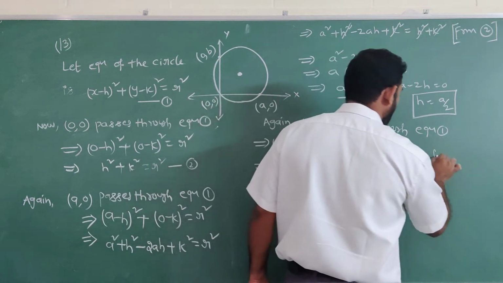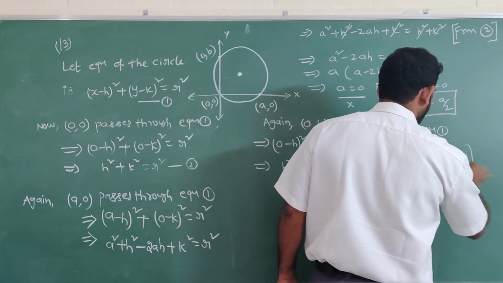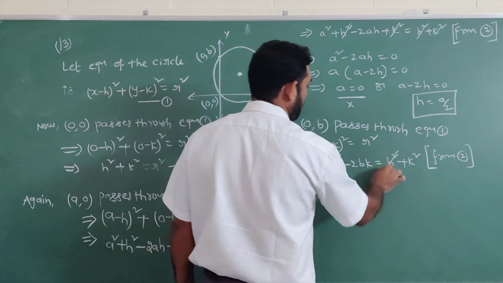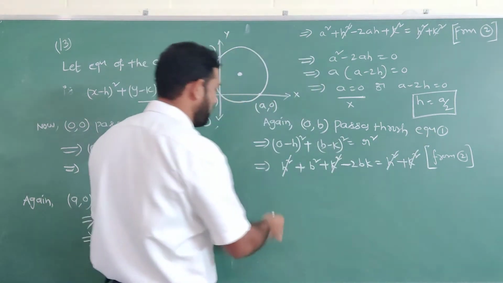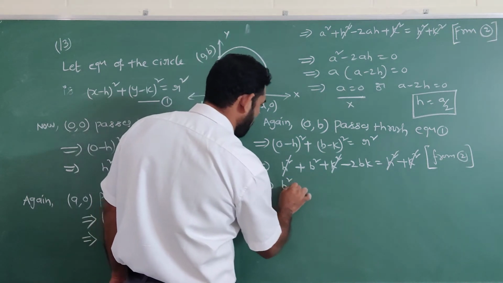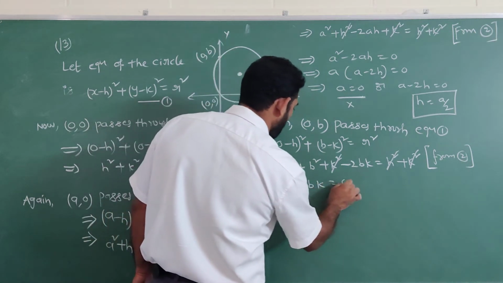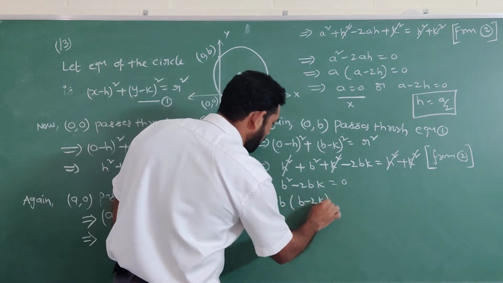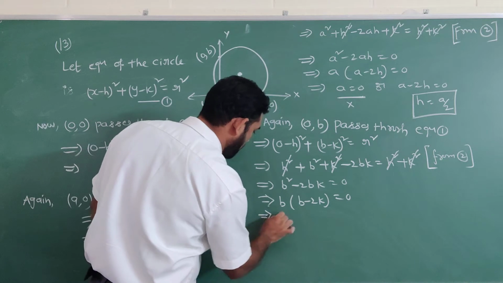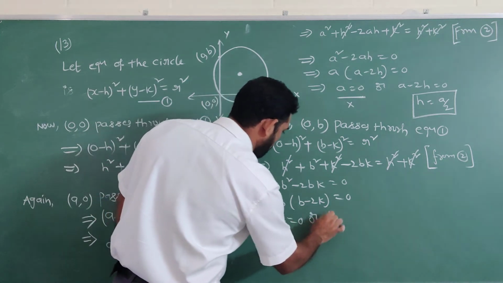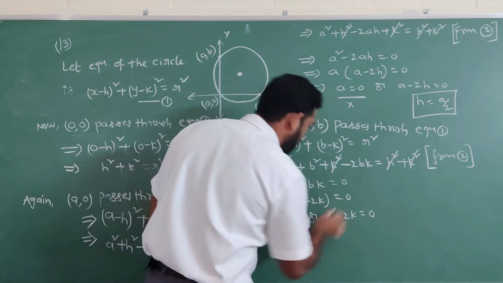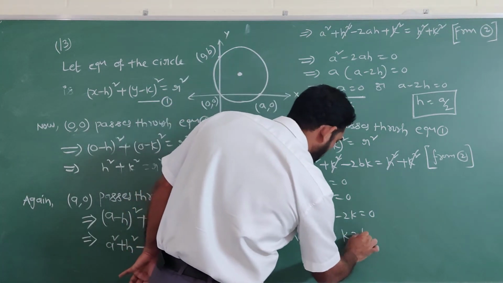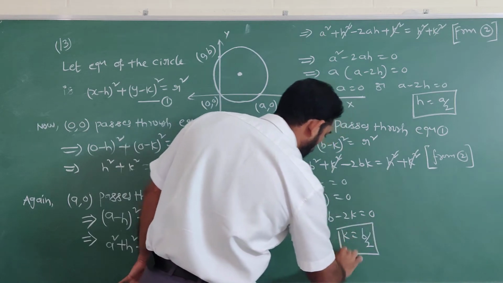Now h square and k square will be cancelled. What is remaining? b square minus 2bk equal to 0. Now b of b minus 2k equal to 0. So b is equal to 0 or b minus 2k equal to 0. b equal to 0 is not possible. So k is equal to b by 2.